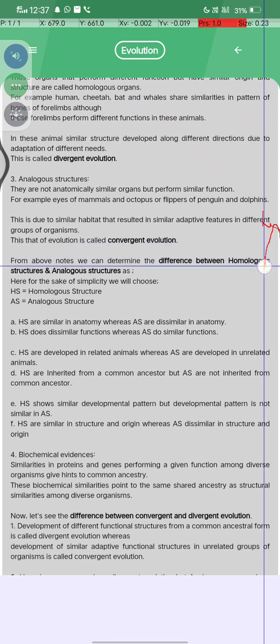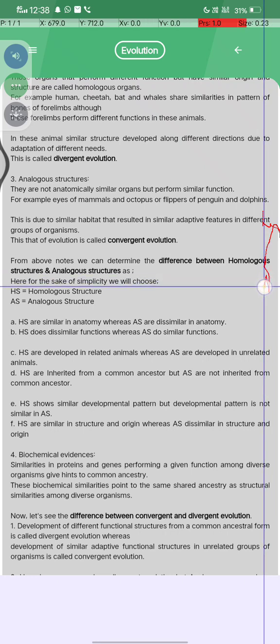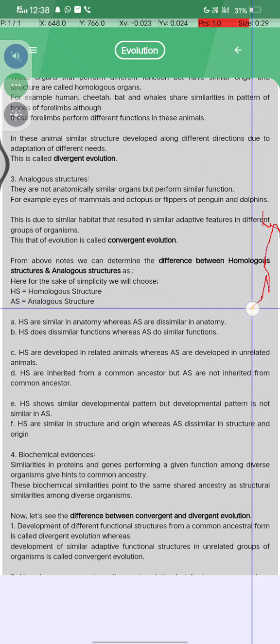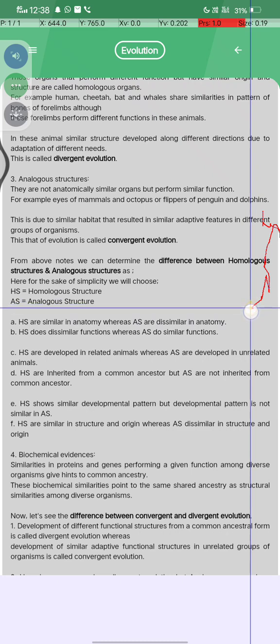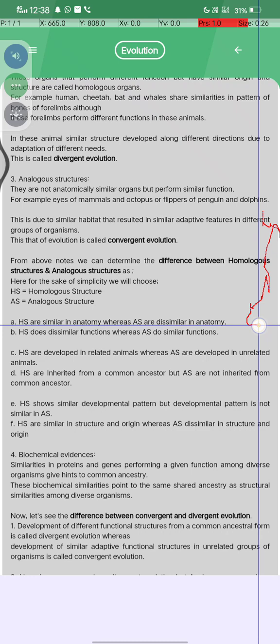From the above notes we can determine the difference between homologous structures and analogous structures. For the sake of simplicity we will write HS for homologous structure and AS for analogous structure. HS are anatomically similar whereas AS are dissimilar in anatomy. HS do dissimilar functions whereas AS do similar functions.